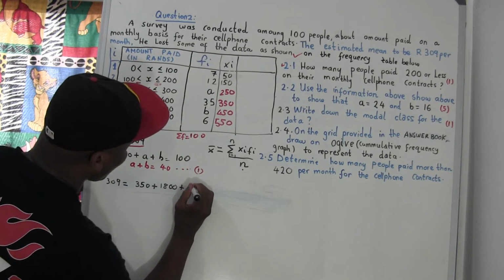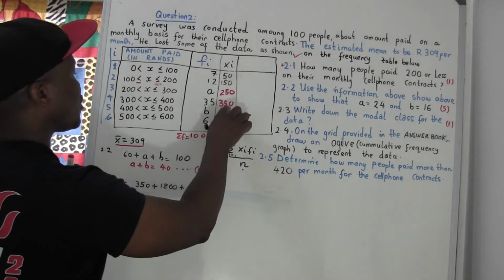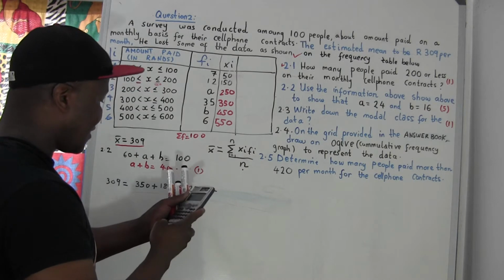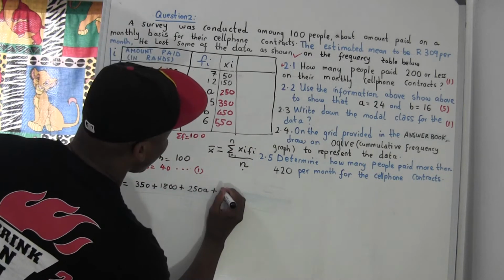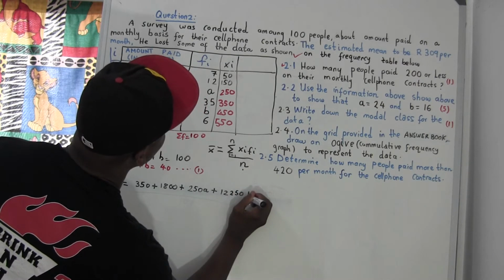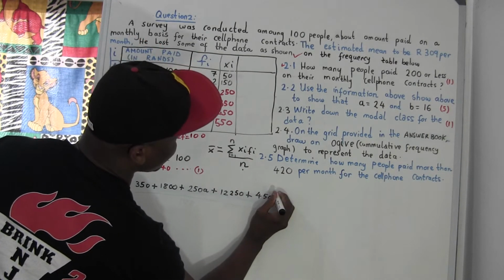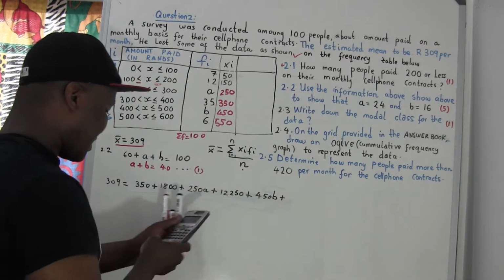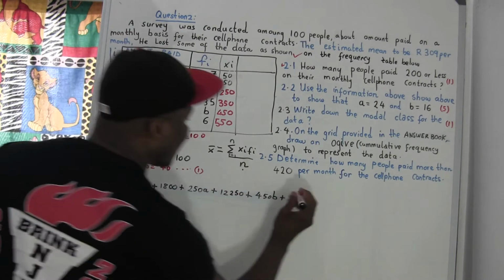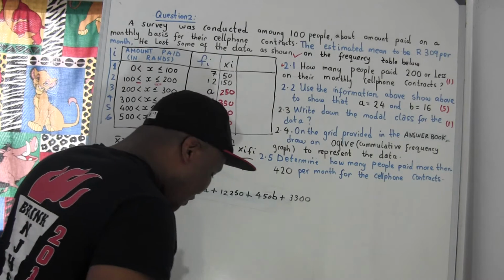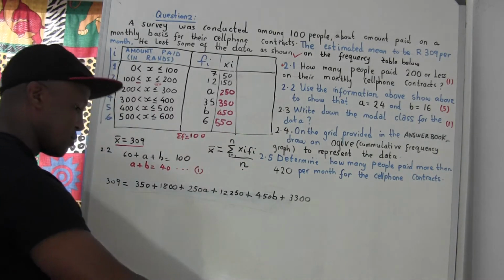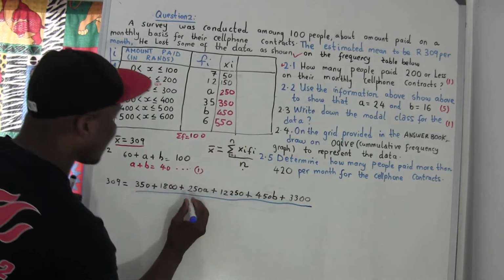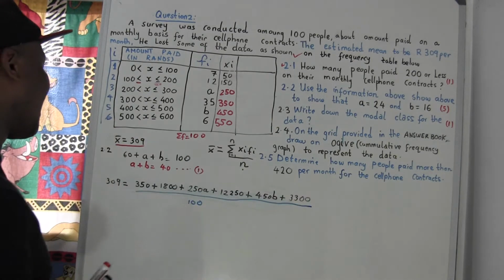Now with plus, we go to the third one. This one we don't know, a, so you say 250a. Plus, now the fourth one: 350 times 35. 350 times 35 is 12250. Now this one is 450b, and the last one is 550 times 6, and we get 3300. So all this stuff is divided by 100, because the formula says divide by n, the total sum of the frequencies, which is 100. So now we have to make simultaneous equations.